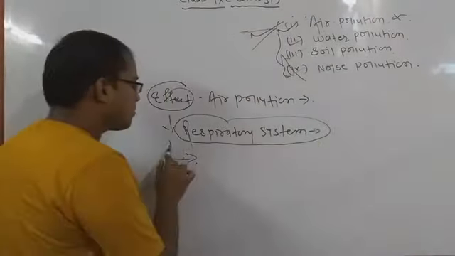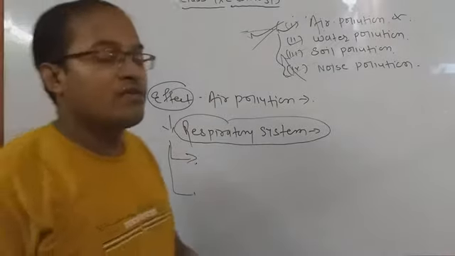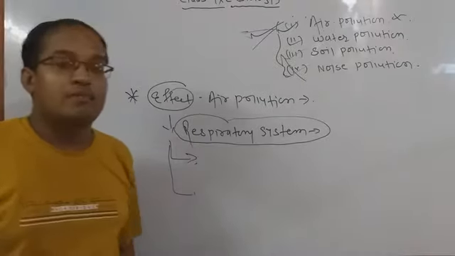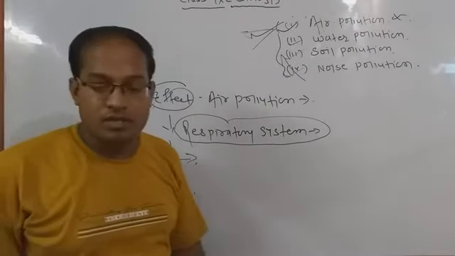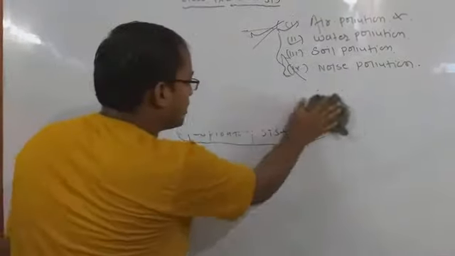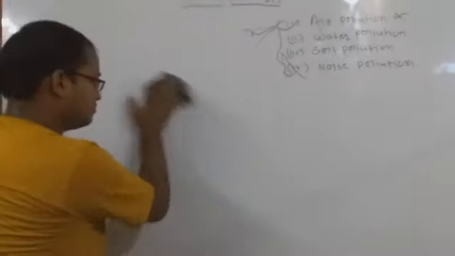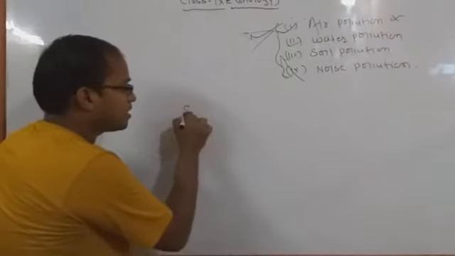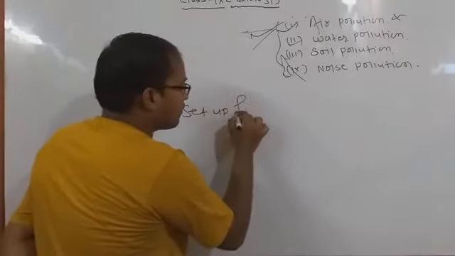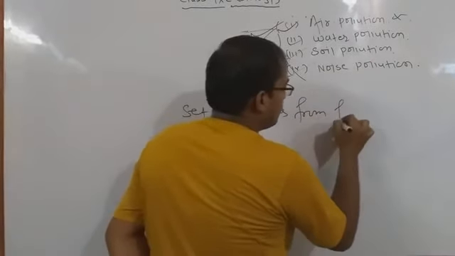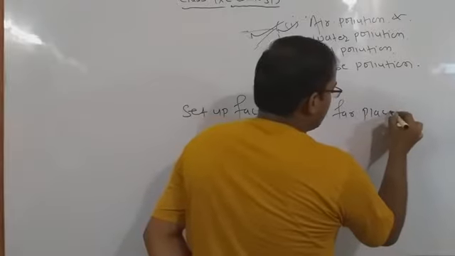Okay, most important point, it also affects our eyes, our mind, and mental pressure is also created by air pollution. So we have to focus on all these things. Now there are several types of agents by which we can avoid air pollution. Most important point, we have to set up factories for place, ठीक है,